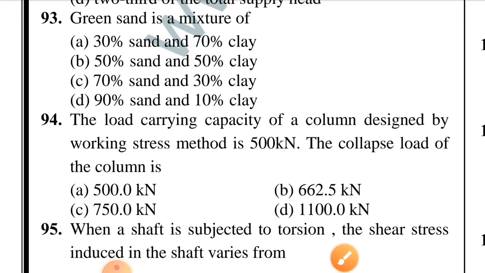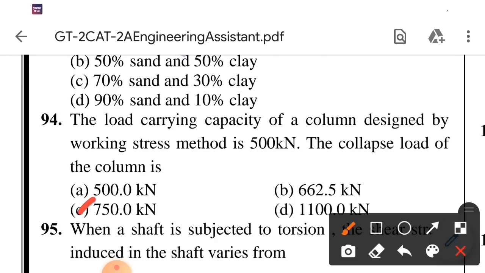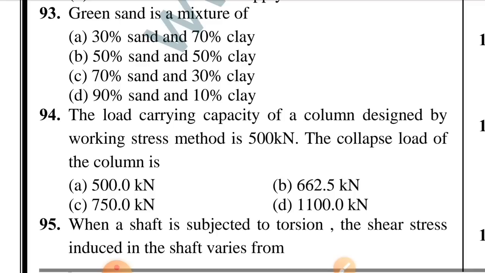Question number 94. The load carrying capacity of a column designed by working stress method is 500 kN. The collapse load of the column is. Option C is correct, 750 kN. Question number 95. When a shaft is subjected to torsion, the shear stress induced in the shaft varies from.